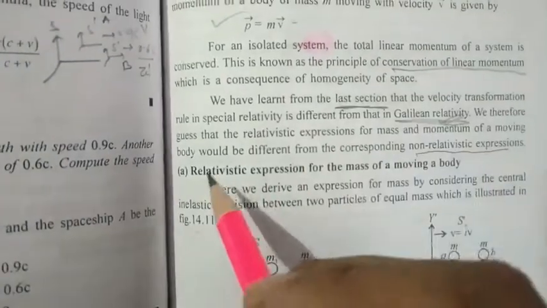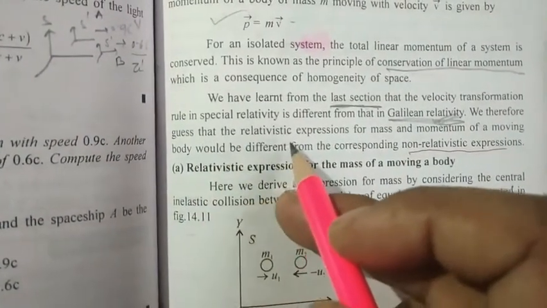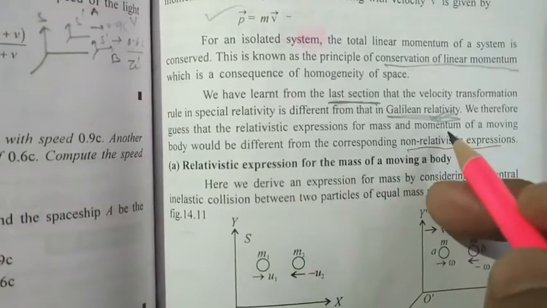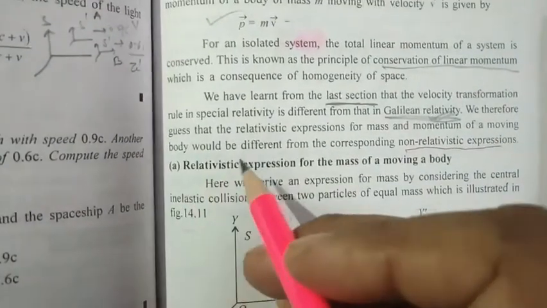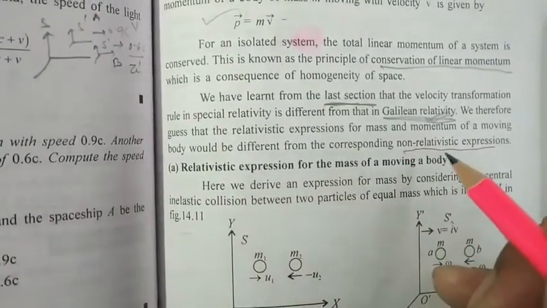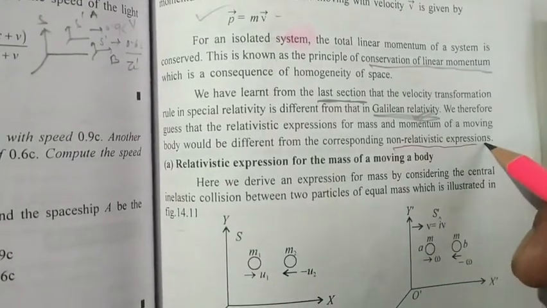So we guess that the relativistic expressions for the mass and momentum of a moving body would be different from the corresponding non-relativistic expressions.